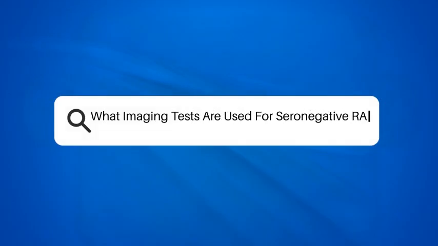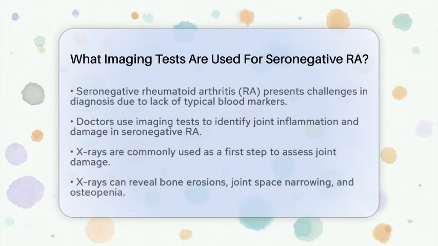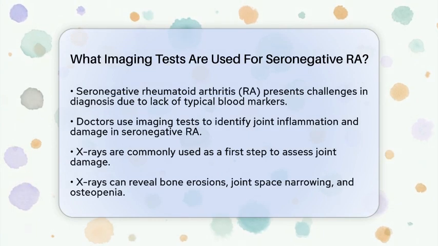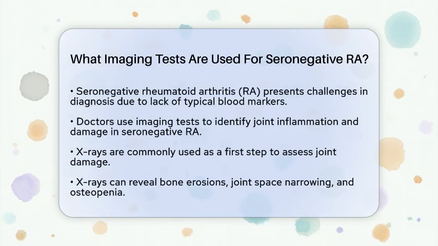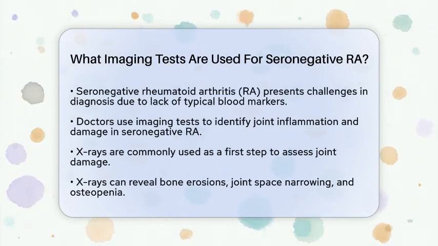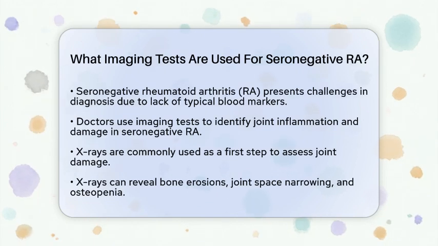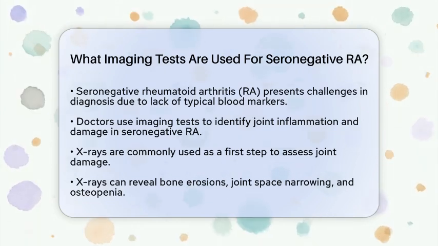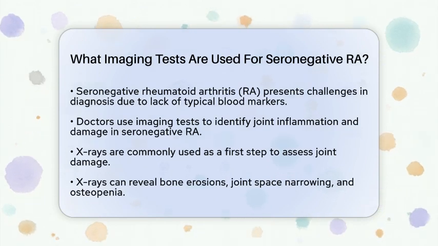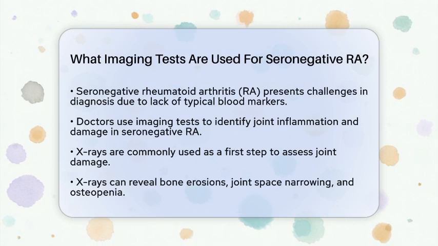What imaging tests are used for seronegative RA? When it comes to seronegative rheumatoid arthritis, or RA, diagnosing and monitoring the condition can be a bit tricky. This is because, unlike other types of RA, seronegative RA does not show typical blood markers like rheumatoid factor or anticyclic citrullinated peptide antibodies. So, how do doctors figure out what's going on?